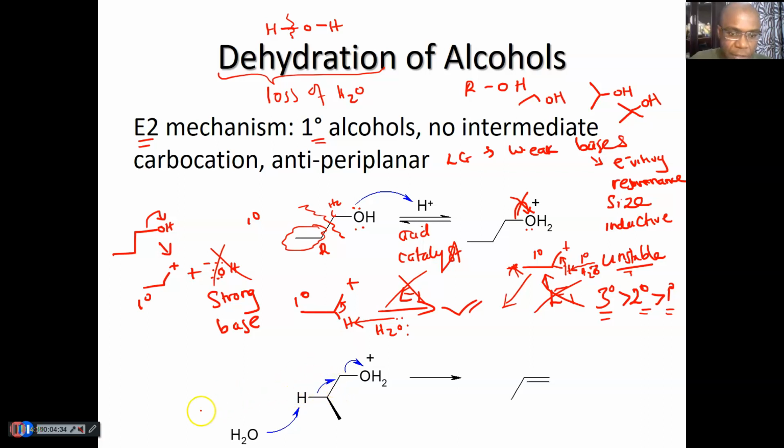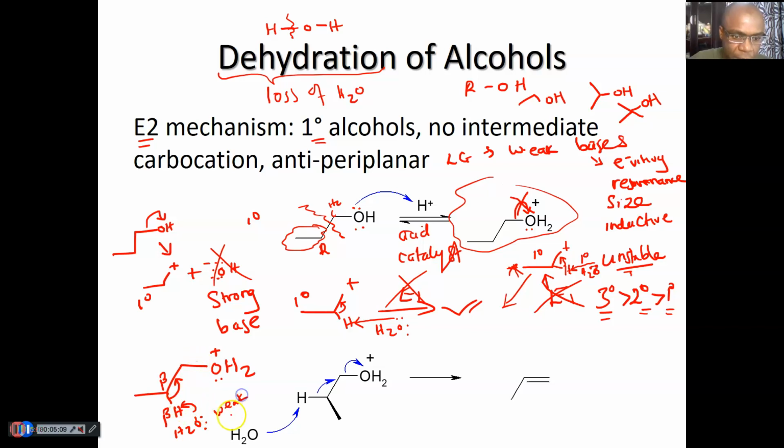So we take the same molecule and form the double bond as the water leaves. That mechanism that avoids formation of a carbocation is E2, and it's E2 because you're making a double bond. You just take out the beta hydrogen sitting on a beta carbon, which is the carbon bonded onto the carbon bearing the leaving group. So take this out using the weak base.